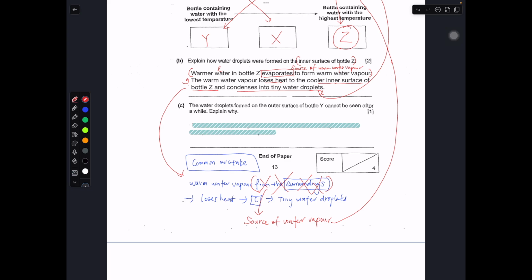So part C: the water droplets formed on the outer surface cannot be seen after a while. Water droplets are liquid, and they cannot be seen. They must have changed into a state that you totally cannot see, and the only state that you cannot see is a gas. So with this idea in mind, liquid becomes gas, it must be evaporation. So the water droplets must have evaporated, and for evaporation, you need to gain heat. Where could it gain heat from?